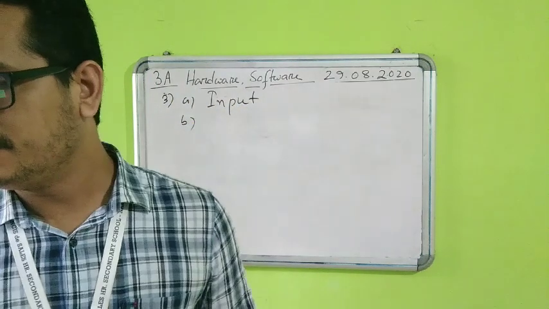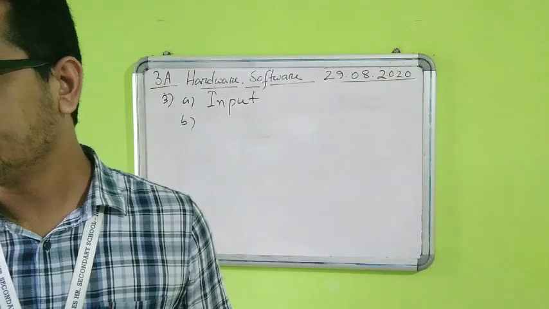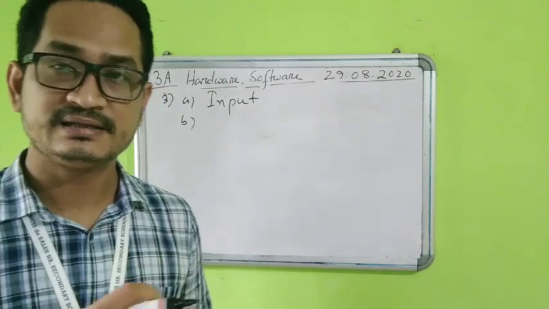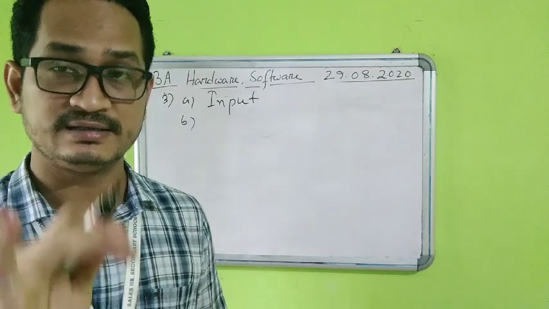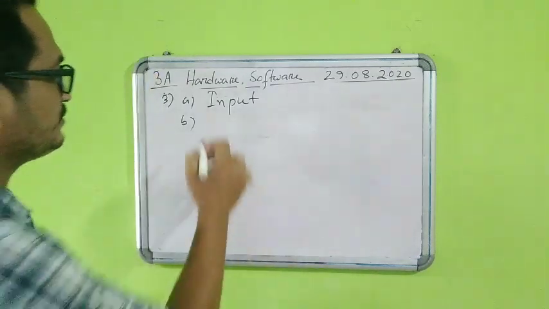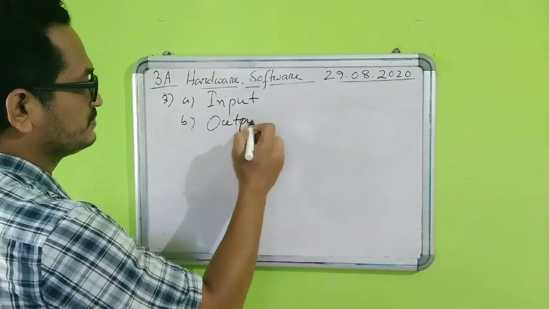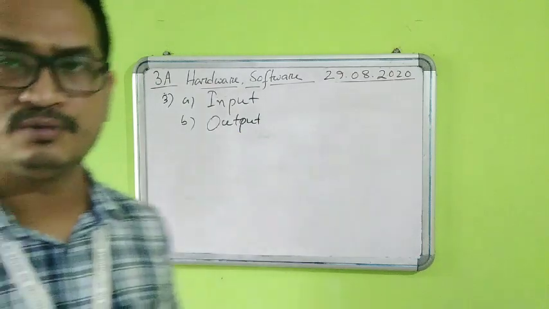Number B, the devices used for displaying the results are called. Displaying the results means, you can see the word result, result means the output. So that will be called output devices. This we already got in the IPO model.